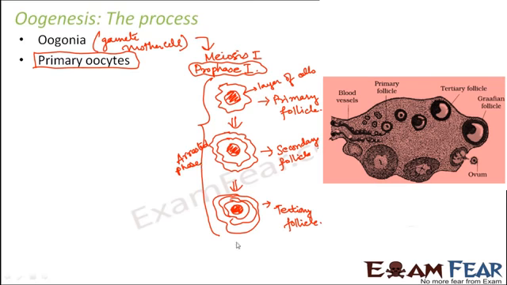After that, what happened? Meiosis 1 took place, and the result was that secondary oocytes were formed.